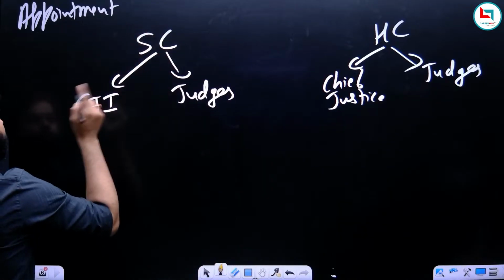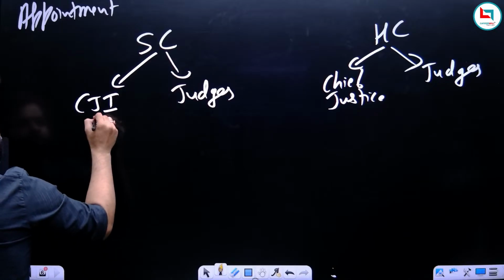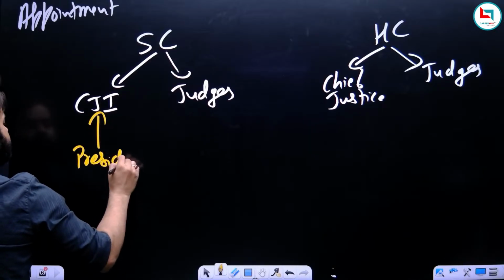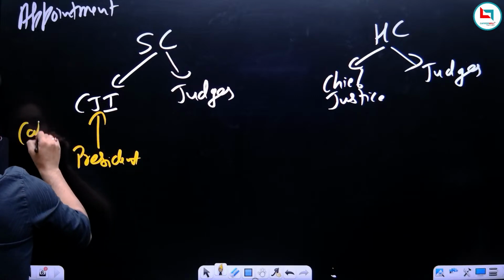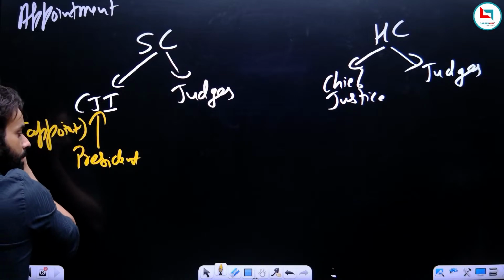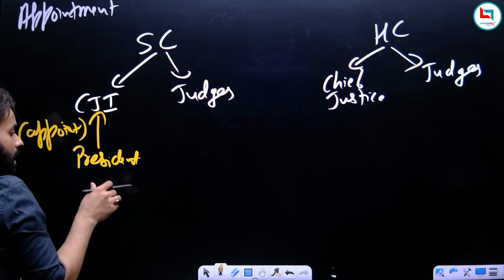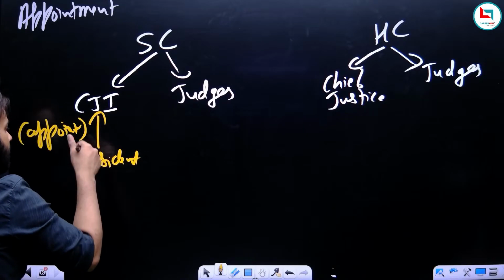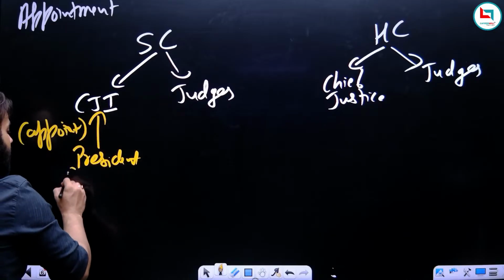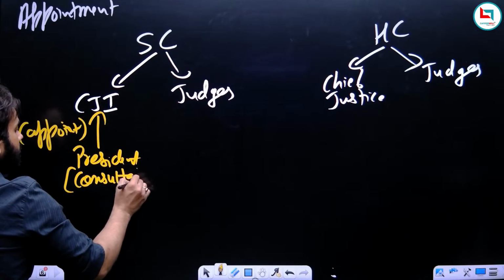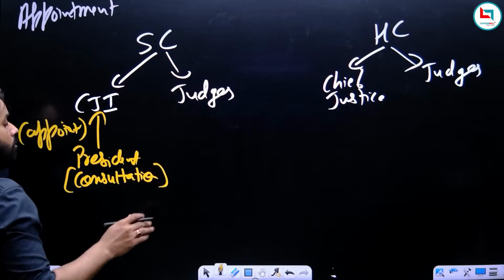So who will appoint the CJI? Obviously the CJI will be appointed by the President of India. But we all know, while appointing, the President must consult. The President cannot appoint any person as CJI. So the President will consult. From whom should the President consult?